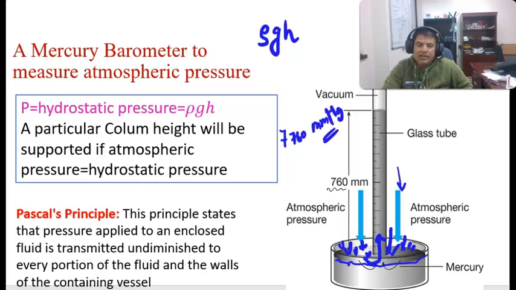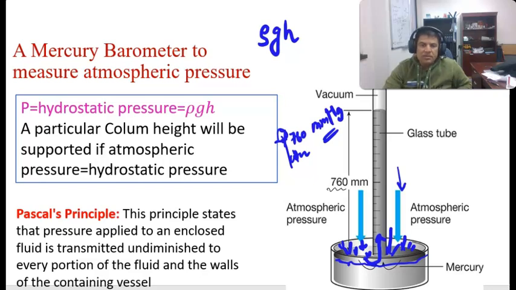About 760 millimeters of mercury will rise in that tube, because the tube is more than a meter long. That's why we say atmospheric pressure is equal to 760 millimeters of mercury. So how does it work? It works on Pascal's principle.